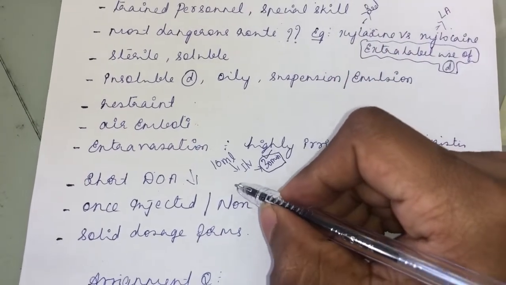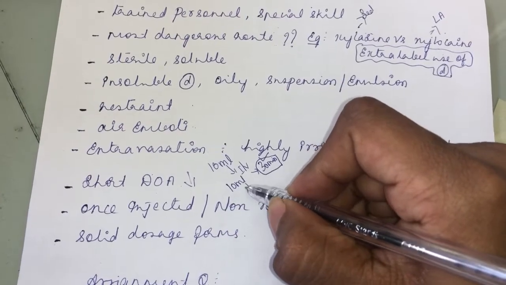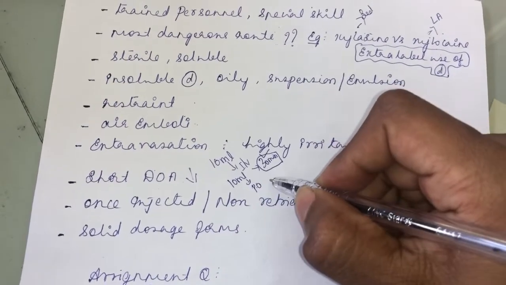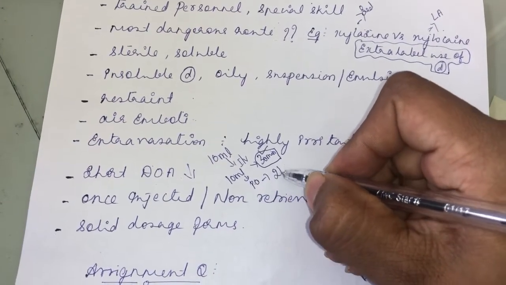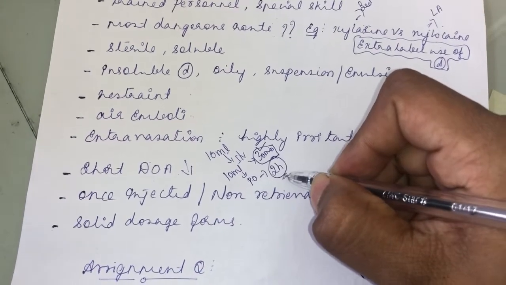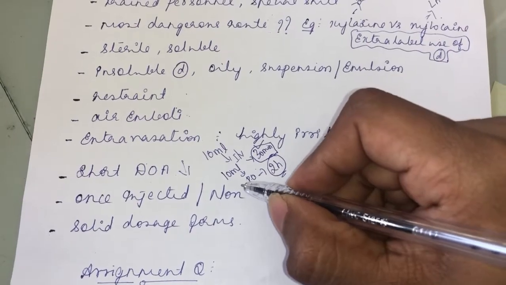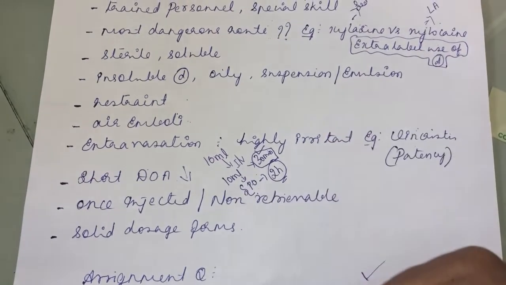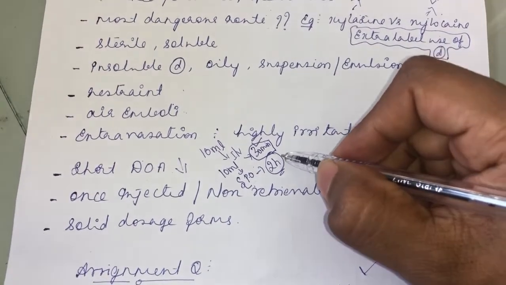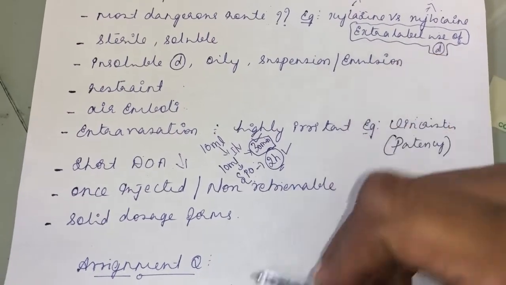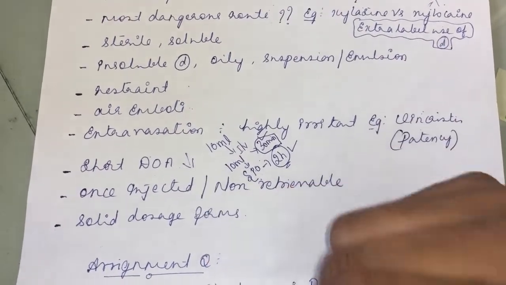If you give the same 10 ml of enrofloxacin through the oral route, what will be its duration of action? It will act for up to 2 hours. Why? Because the time to reach the systemic circulation itself is later here. So the duration of action will be longer when you give it through the oral route. So, short duration of action.